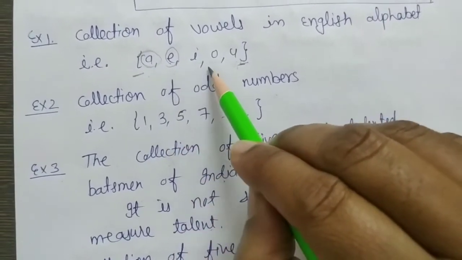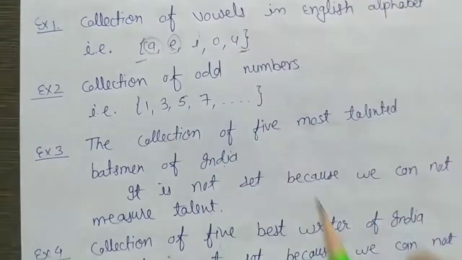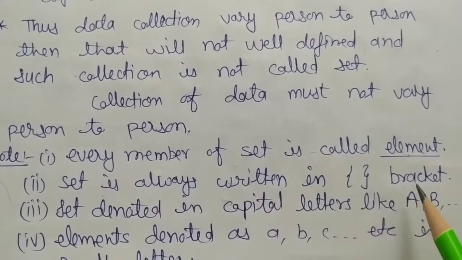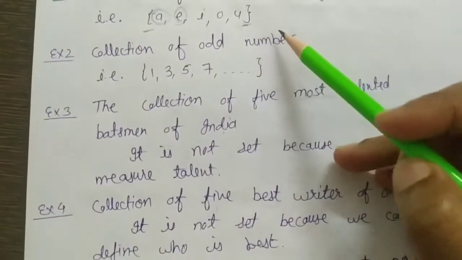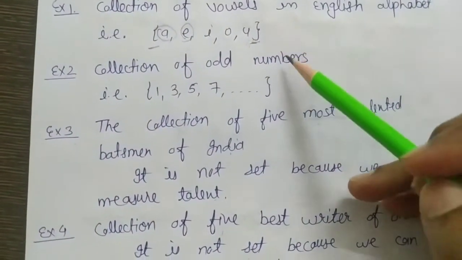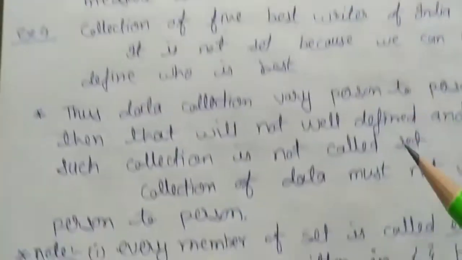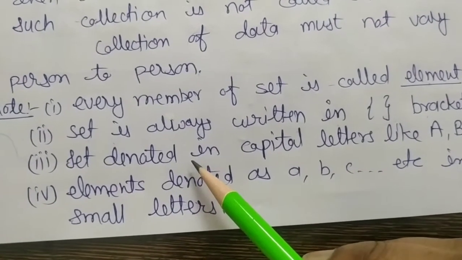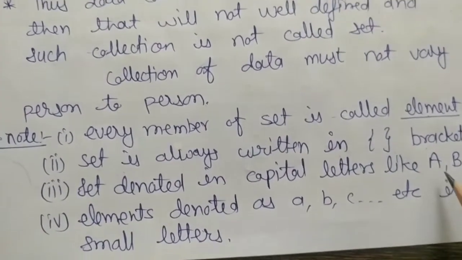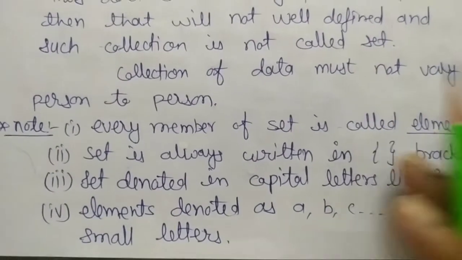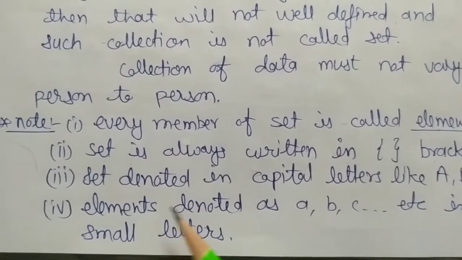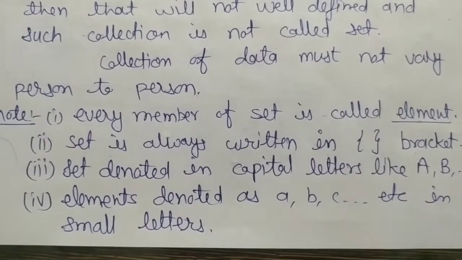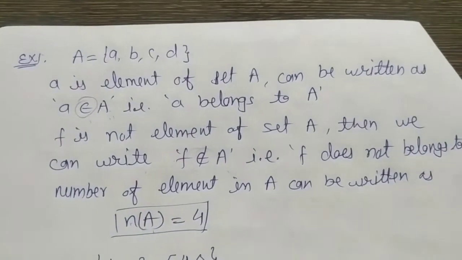It means we have 5 elements in this set. A set is always written in curly brackets. We have written this set here in curly braces. Sets are always denoted with capital letters like A, B, C, etc. Elements are denoted with small letters like a, b, c, etc.